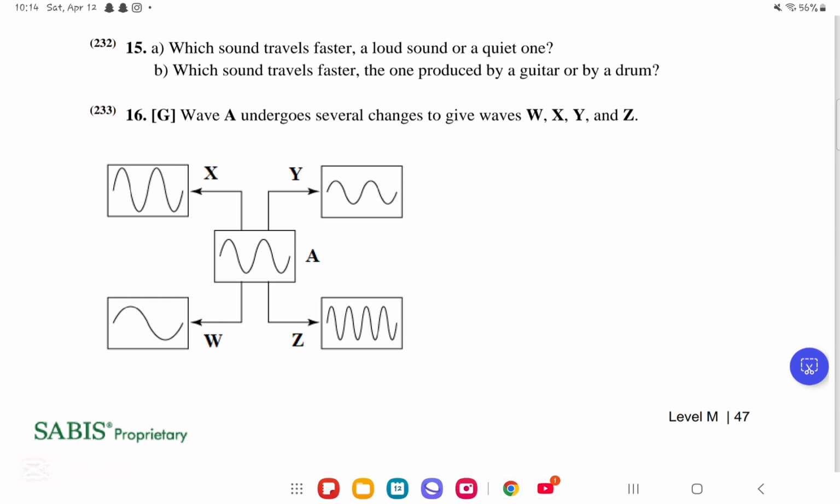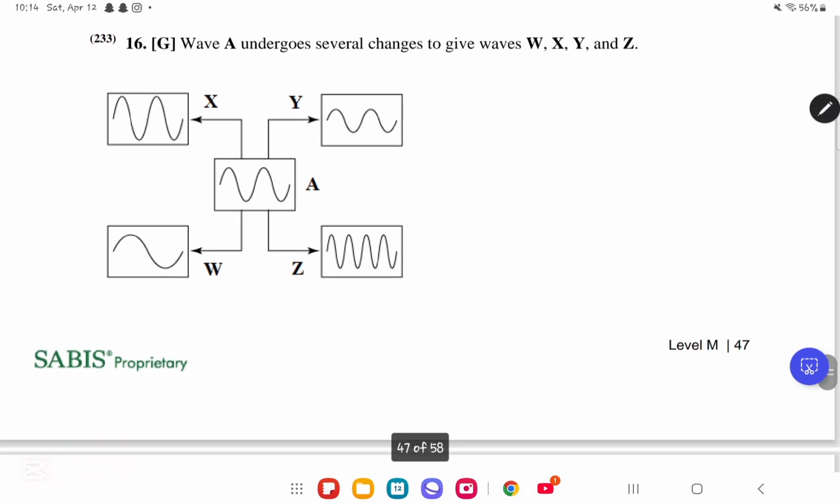They're both going to have the same speed of sound, because again, both sounds travel at the same speed in the same medium, just as with a loud sound or with a quiet one. As long as it is in the same medium and we're dealing with the same type of wave, then it's going to have the same exact speed. We move on to question number 16.